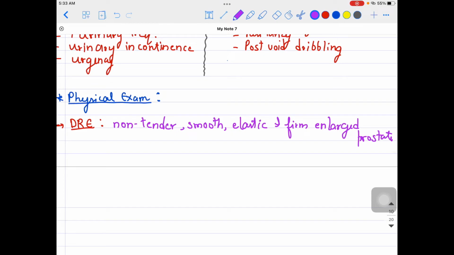Whereas in prostate cancer, if you are finding a tender, nodular kind of prostate, then it goes toward prostate cancer. But if the prostate is non-tender, smooth, elastic, and firm enlarged, then it is probably benign prostatic hyperplasia. This is also one of the methods which confirms your diagnosis, that you are thinking in the right direction. Got my point?